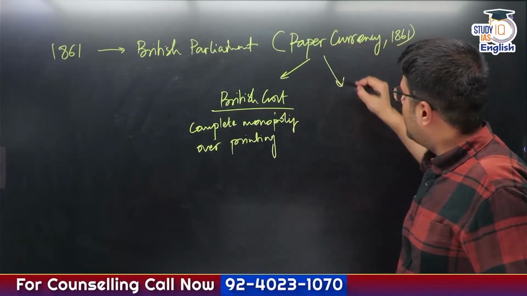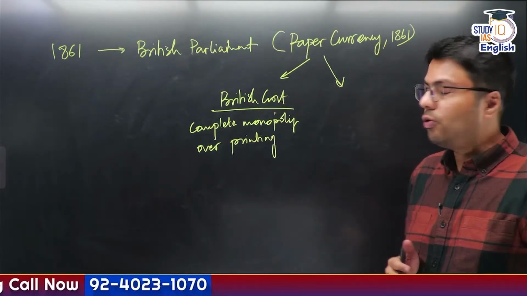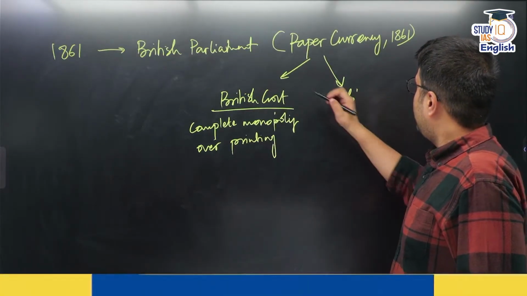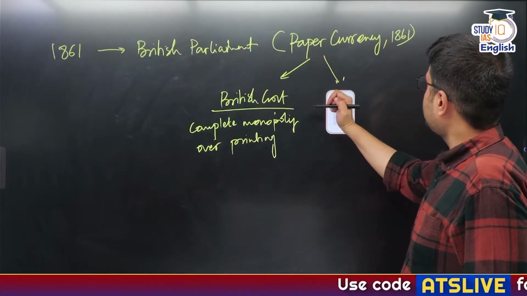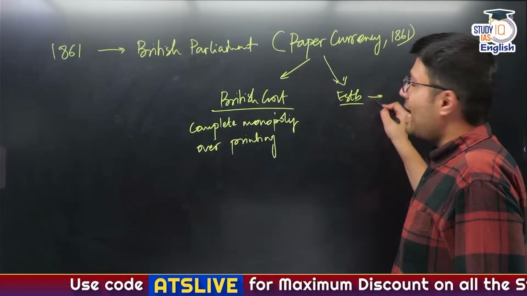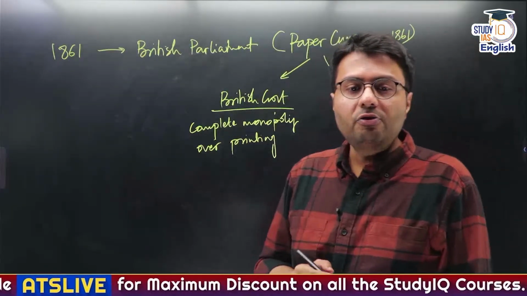And the second obligation that this act laid down was that it established an agency known as Controller General of Currency.